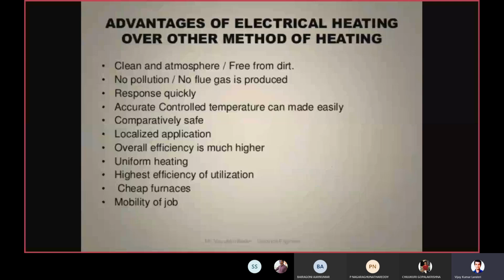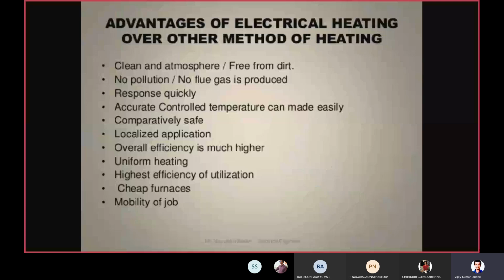The first thing is a clean atmosphere, free from dirt. Whenever we go for heating by other methods, what is happening? There might be a possibility of dirt occurring, or else smoke or fumes are going to occur. It causes pollution to the atmosphere. Here, electrical heating does not produce any sort of dirt, so it is going to be very clean.